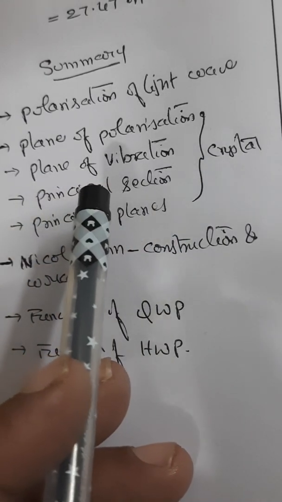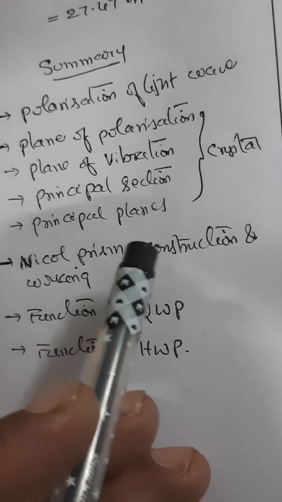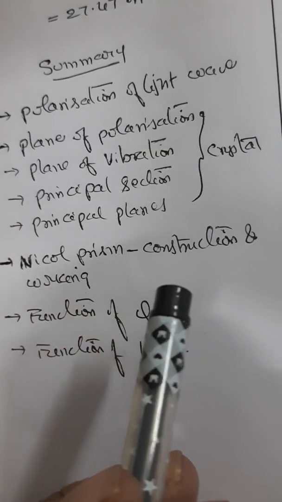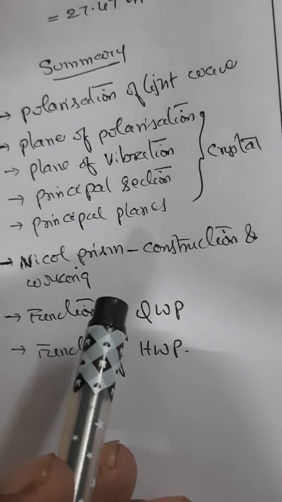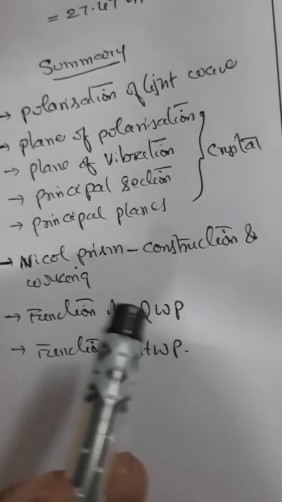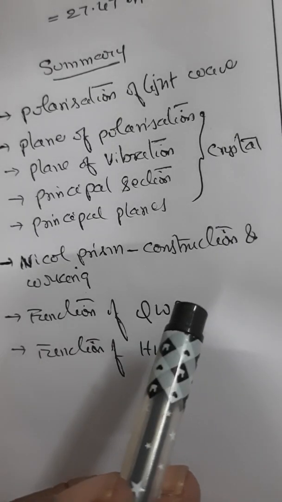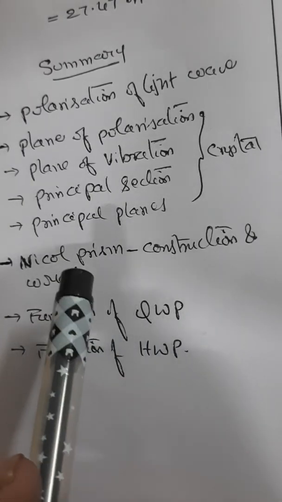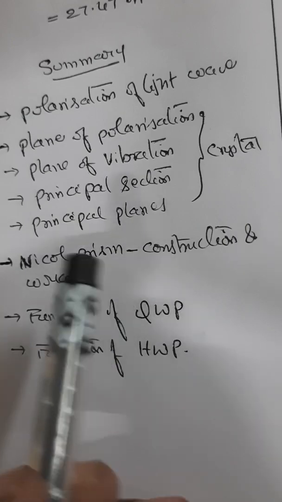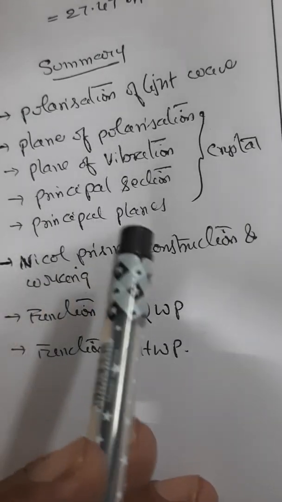Of course, sometimes you will also be asked to explain the double refraction concept in calcite crystal, describe the construction and working of a Nicol prism, what is the theory of circular and elliptically polarized light, explain the function of a quarter wave plate, explain the function of a half wave plate, what are the various types of polarized light.